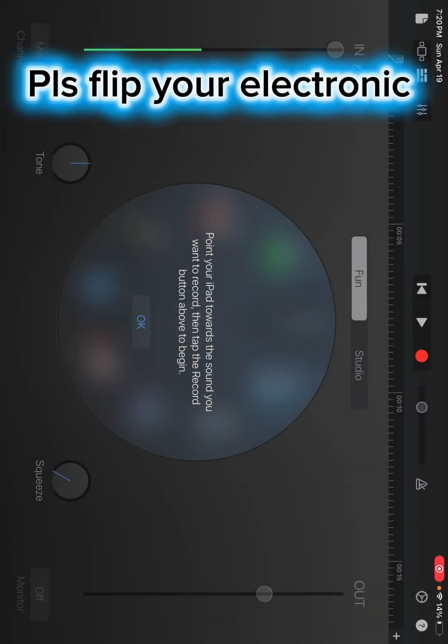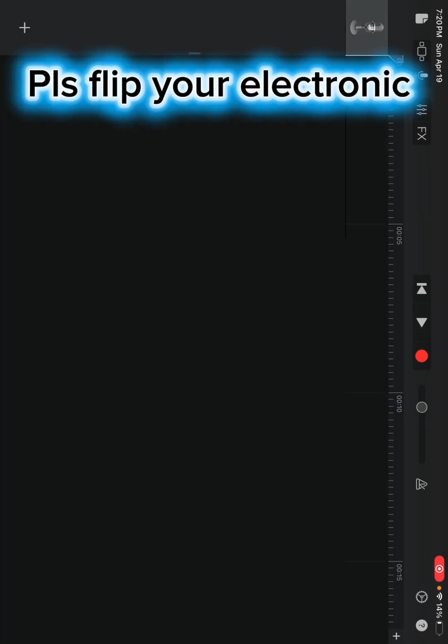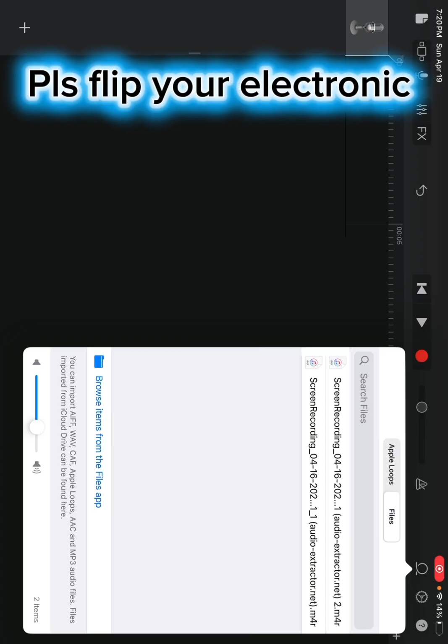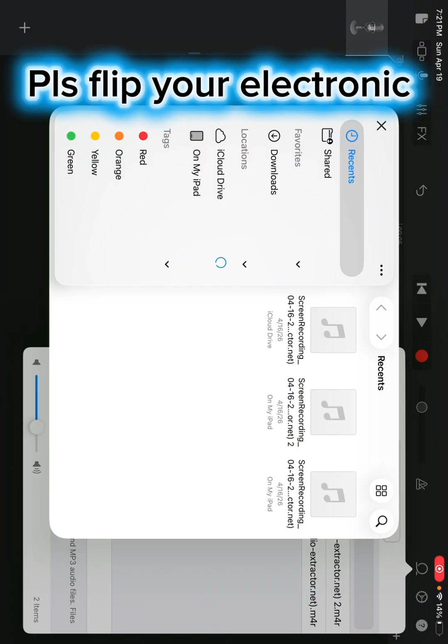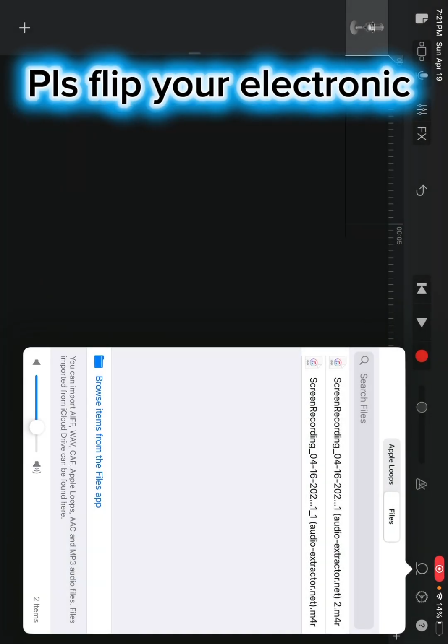So you click on audio recorder, then click on the wall that looks like a brick. So now, click on the swirly thing on top and click on Files and click on Browse Items from the Files app. It should be the first one. And you drag it over here.